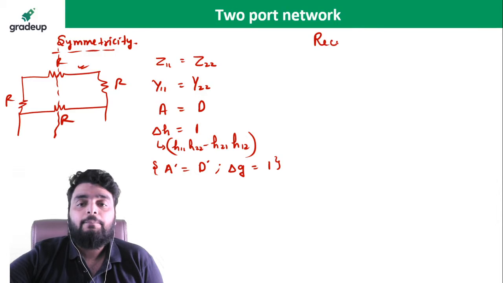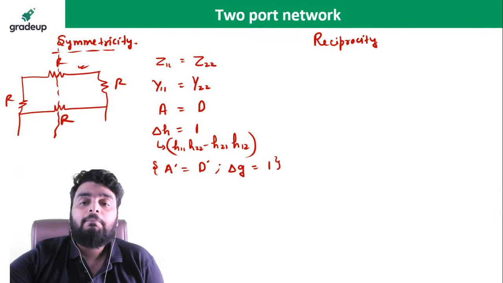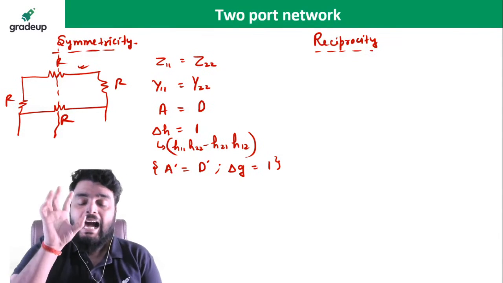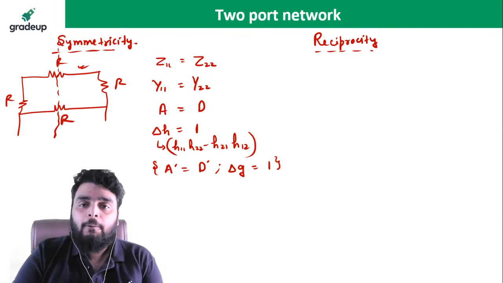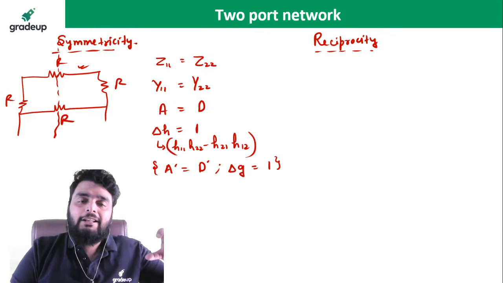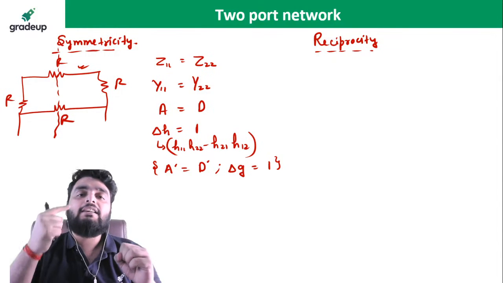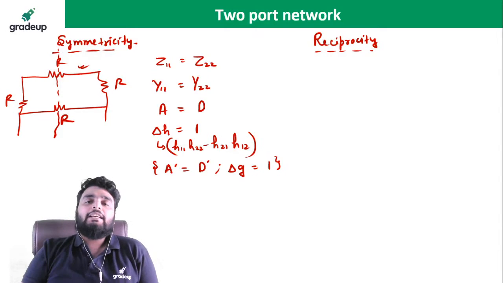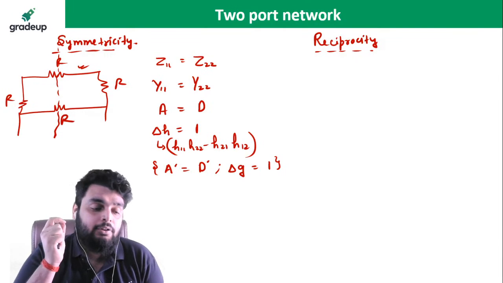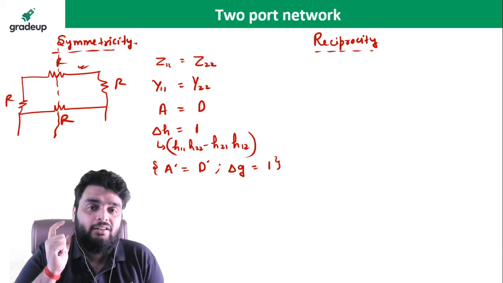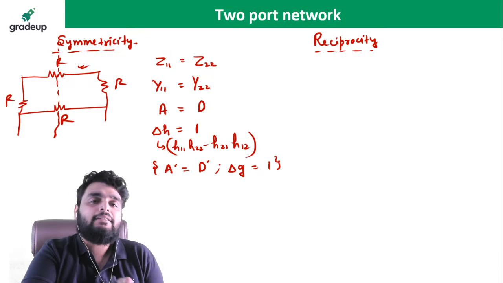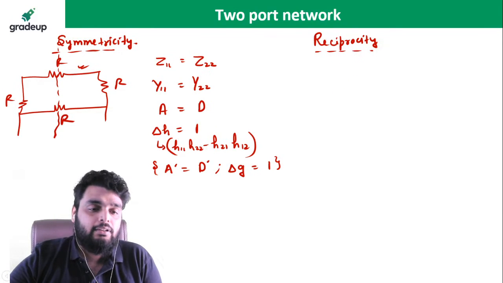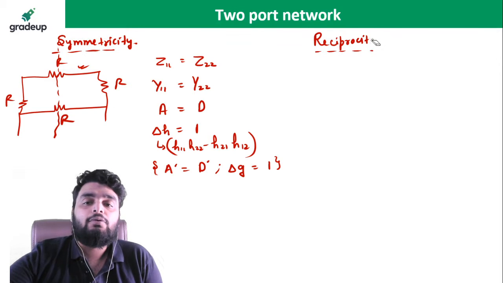Next is the reciprocity. Now again, remember my class of superposition and reciprocity theorem. I told you one statement very specifically. A network which is a passive form, or you can say only one source is connected at the source side, then the whole network is a reciprocal network. And if the network is reciprocal, it will satisfy the reciprocity theorem. So remember, I gave you the reciprocity theorem in my superposition theorem class. If you haven't seen that lecture, kindly see it whenever you get time.